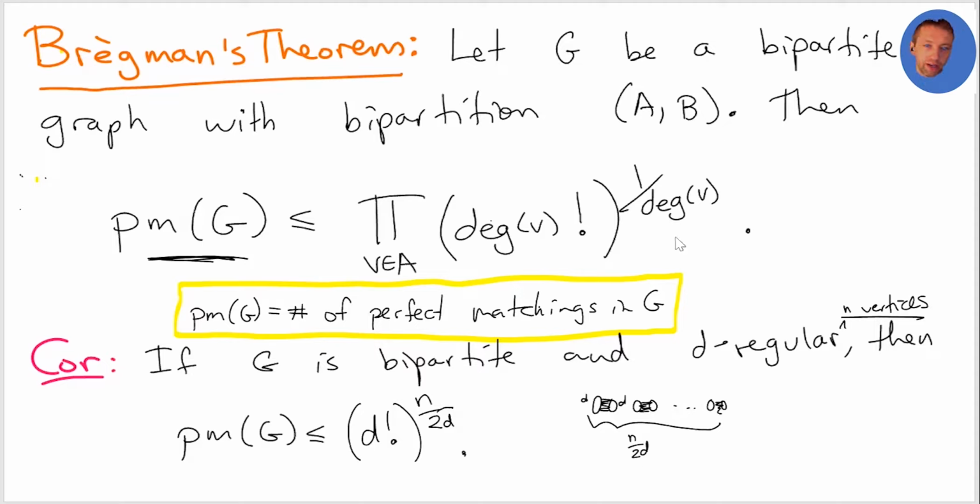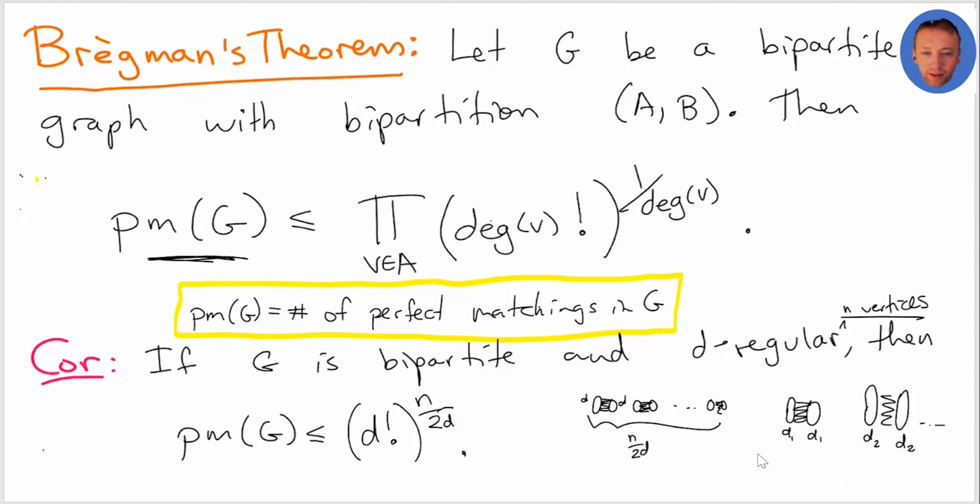But actually, if you look at the general Bregman's theorem, you can take different complete bipartite graphs as long as they're balanced. So if I take K_{d1,d1}, and then a different K_{d2,d2}, and so on, where the number of vertices in each of these is 2 times d_i, and that adds up to n, then Bregman's theorem is tight for all of these types of examples, if you check.